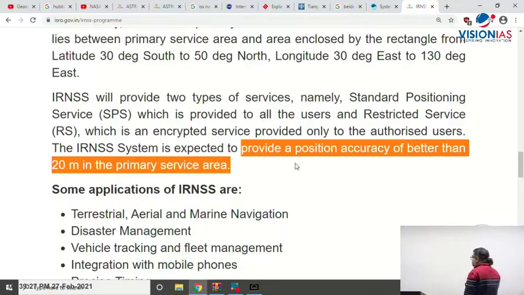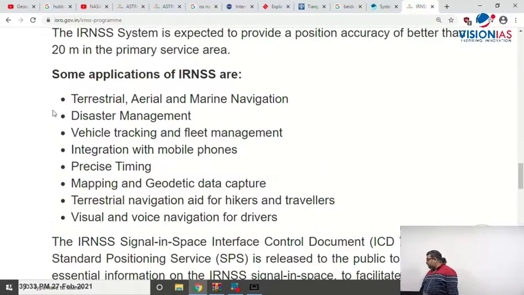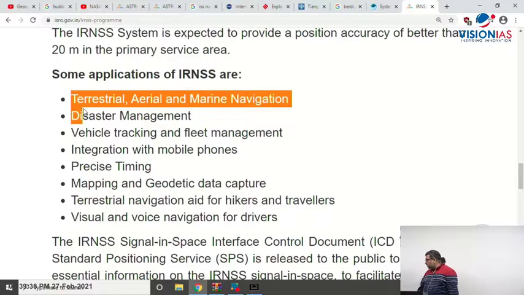Now the application part is not only that it can be used for positioning, but it has several applications. Terrestrial, aerial and marine navigation, like road traffic, road navigation, railways, right? Airport, Gagan system. We have now developed another system called Gagan. So any kind of navigation we can use. Gagan is a different type of system. I will explain what Gagan is very soon, but Gagan is also linked with navigation for civil aviation. But here what is given? Terrestrial, aerial and marine navigation, disaster management, vehicle tracking and fleet management, integration with mobile phones, we can use it in mobile phones, precise timing. How is the timing given?